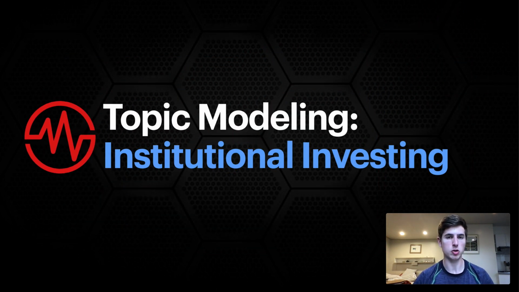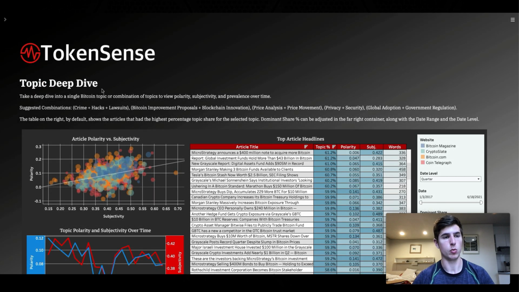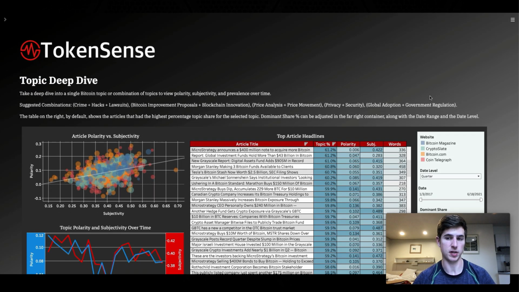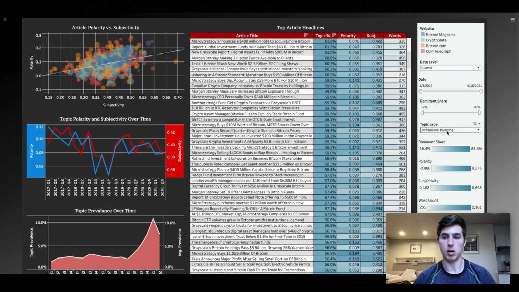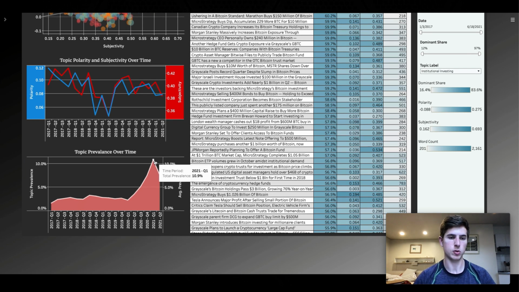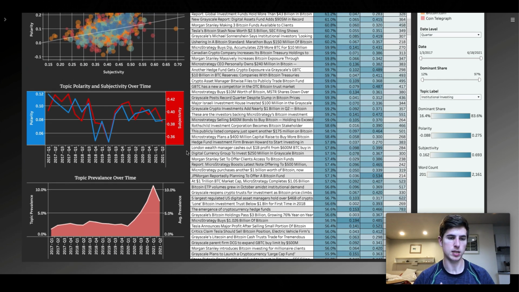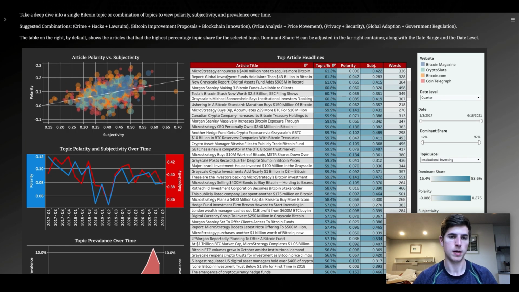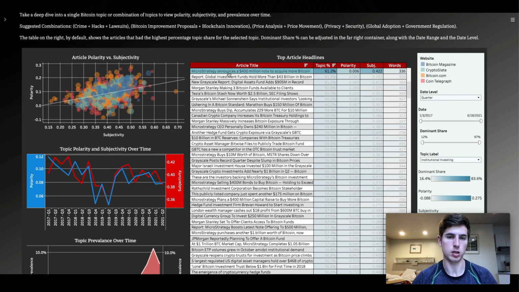And now let's do a quick demo of the topic modeling portion of TokenSense. We'll look at institutional investing specifically. So here you see we're looking at institutional investing. Topic polarity and subjectivity over time is the first thing you see here. It's kind of coming down slightly over the past couple of quarters. Here we see it peaked in prevalence in 2021 Q1.